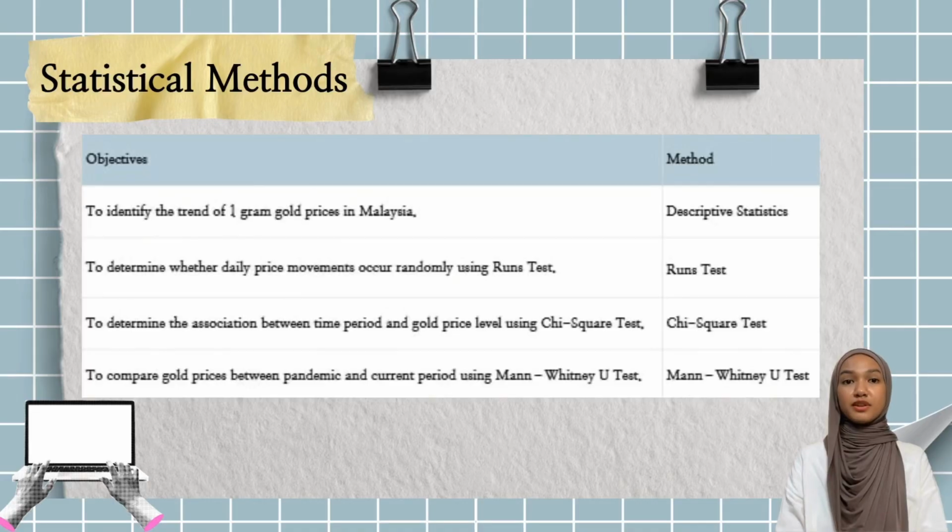So, to achieve our research objectives, we apply four statistical methods. First, descriptive statistics were used to identify the trend of 1 gram gold price in Malaysia. Second, the run test was used to determine whether the daily movement of gold price occurs randomly. Third, the chi-square test of independence was conducted to determine whether there is an association between the time period and the gold price level. And finally, the Mann-Whitney U test was used to compare the gold price between the pandemic period and the current period. So that's all for the methodology section.